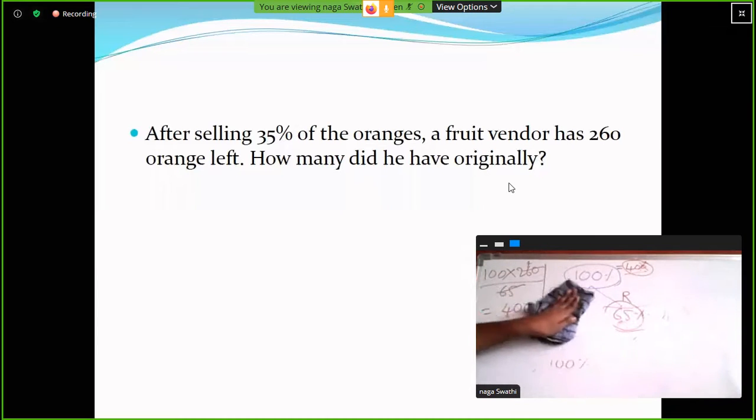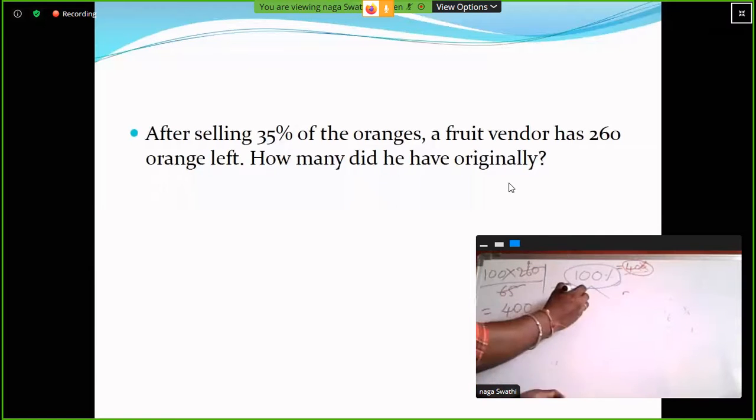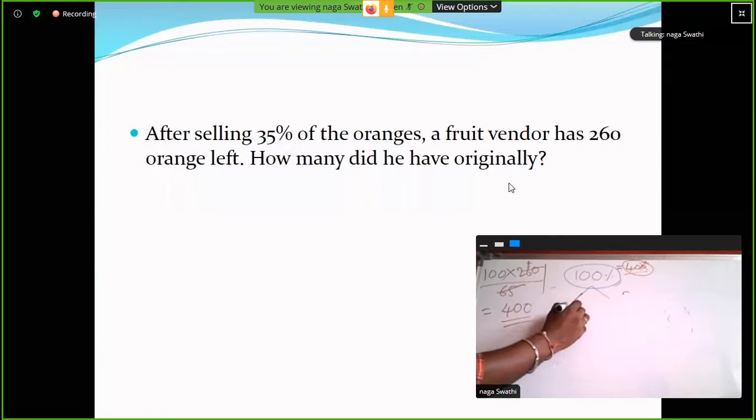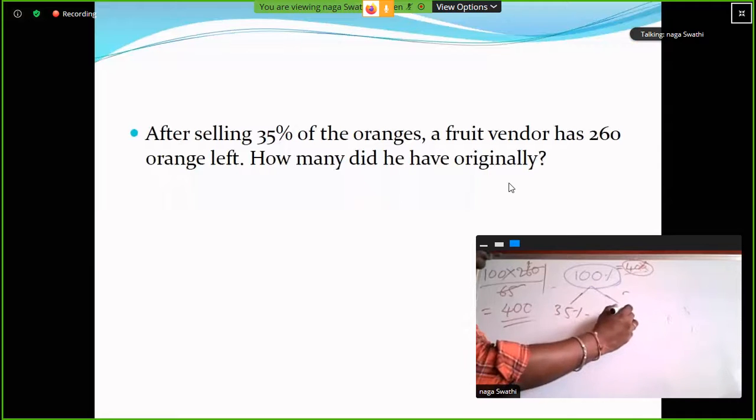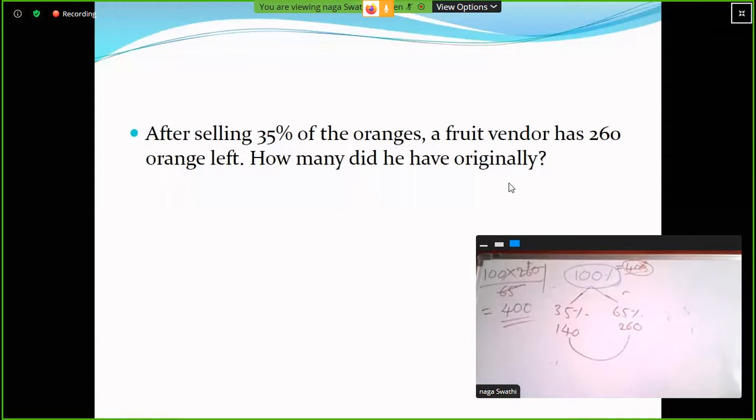Now my next question is, what is the difference between sold oranges and remaining oranges? Here 140 and here 260. So 260 minus 140 is 120. Otherwise, 65 percent minus 35 percent is 30 percent. 30 percent out of 400: 10 percent is 40, so 30 percent is 120.